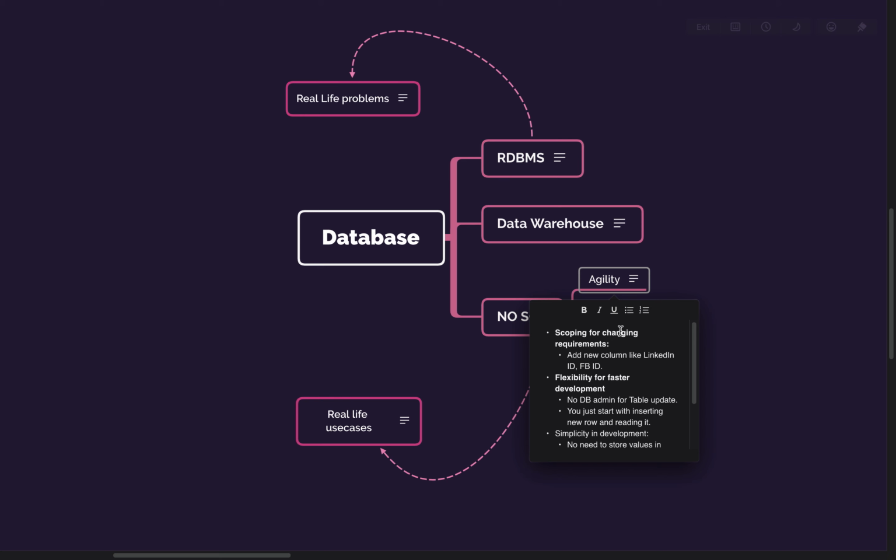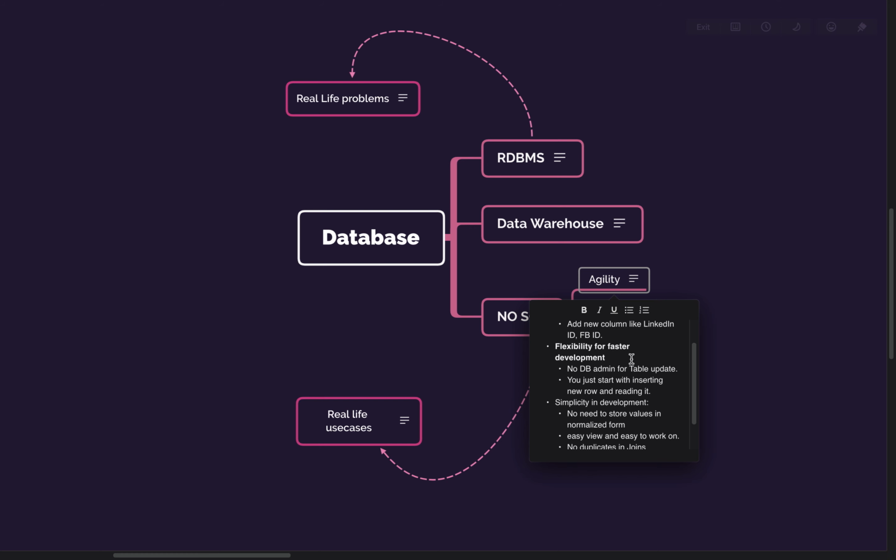So either you have to create a totally new table, or you need to add a column in the user table, and you know how difficult it is to run an alter table command to add a column in the whole database. So NoSQL gives you that kind of flexibility that you can add a column at runtime. We'll talk about that later as well.